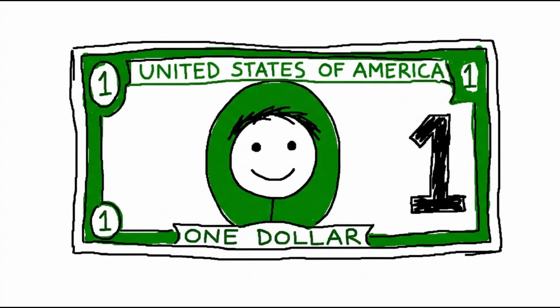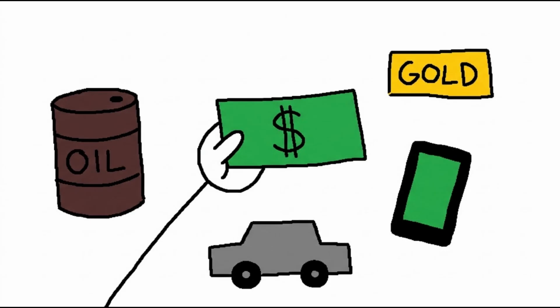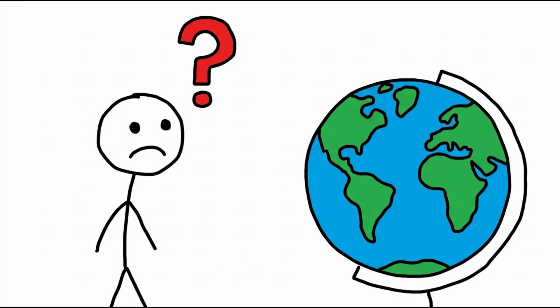What if I told you that a single piece of paper printed in the United States has the power to buy oil in the Middle East, smartphones from China, cars from Germany, and even gold from almost anywhere in the world? Sounds strange, right? After all, there are nearly 200 countries in the world.